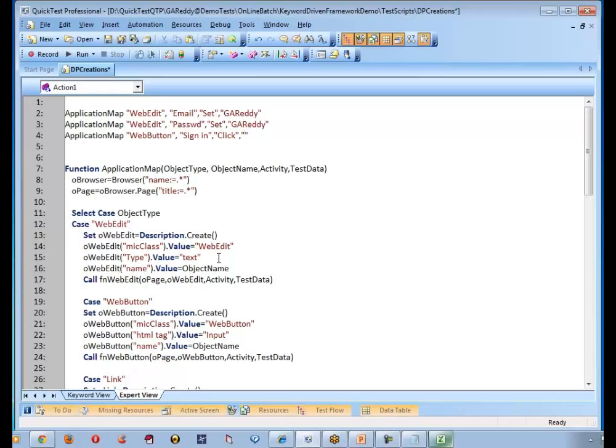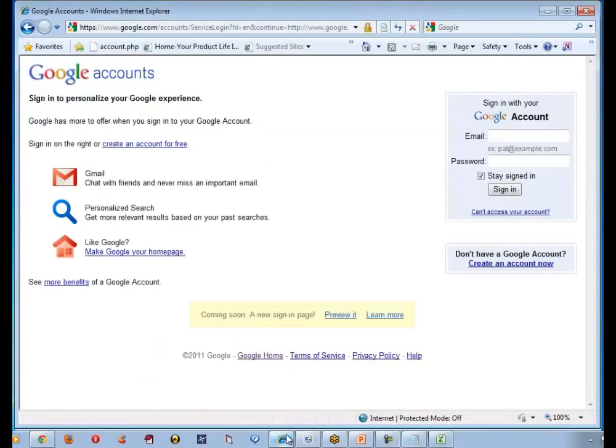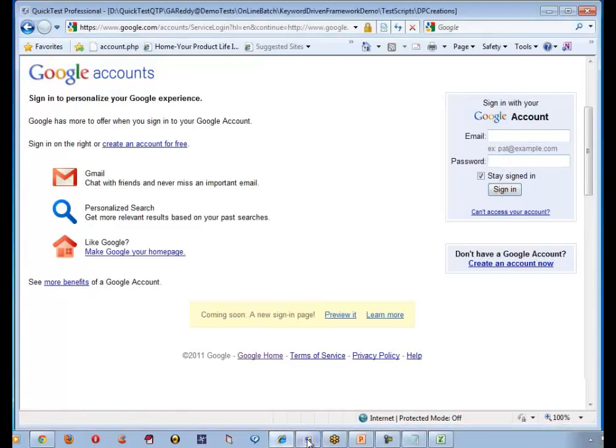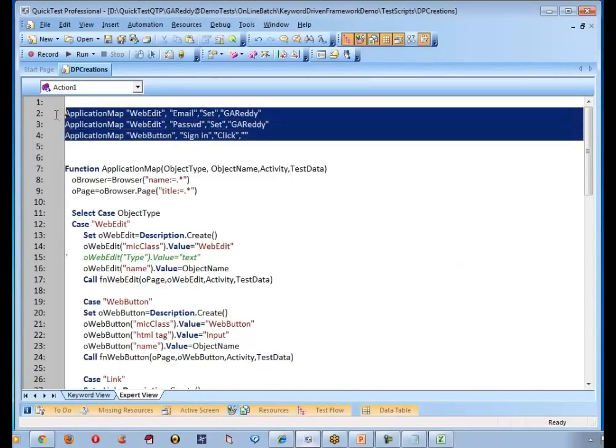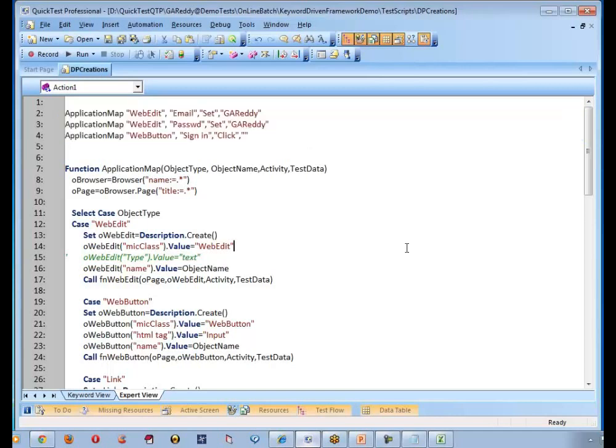Yes, sir. So let me come down to web edit. Let me comment this piece of code, because password sometimes can be a password type. It may not be text type. So let me run this piece of code. Now what is the meaning of these three lines? These three lines are nothing but: go to the browser, enter username, enter password, click on sign in. That is the meaning of these three lines of test cases. Is this point clear? Yes, sir. So let us run this piece of code now. Let us see what is happening.